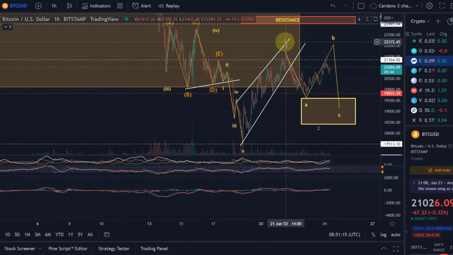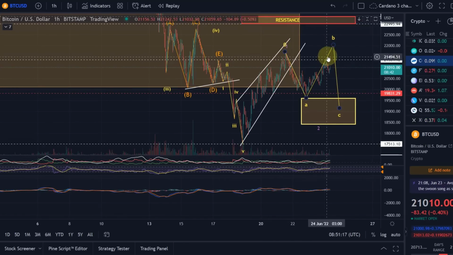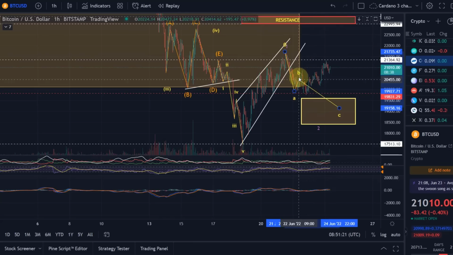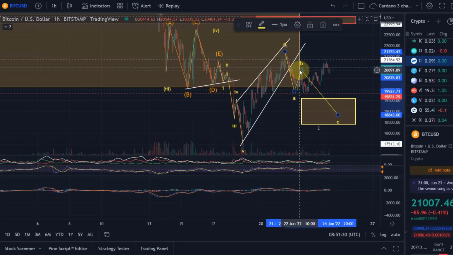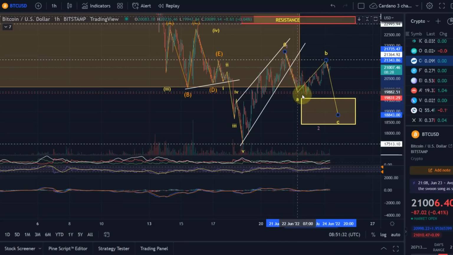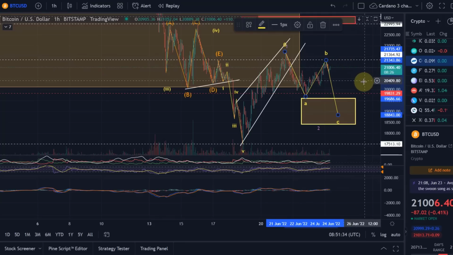Then we have to assume that indeed we are already in this third wave to the upside, and that we already had the wave ABC finished here. However, it would be a very short wave C. So I don't really think that is the case. I'm now waiting here for the wave C to unfold in further lower prices. We're going to find that out very soon, and this is the projection that I have at the moment.